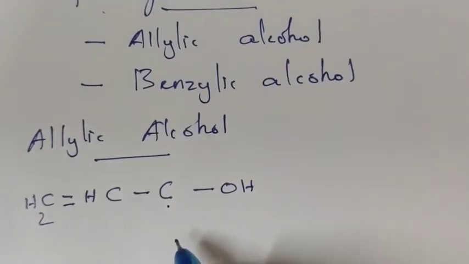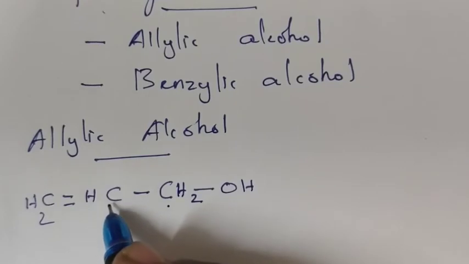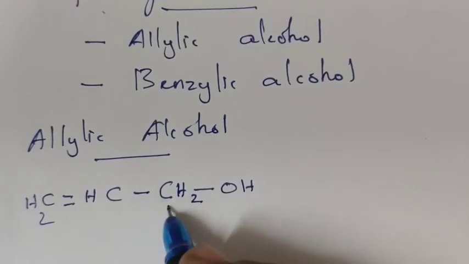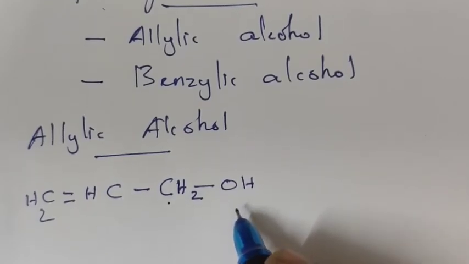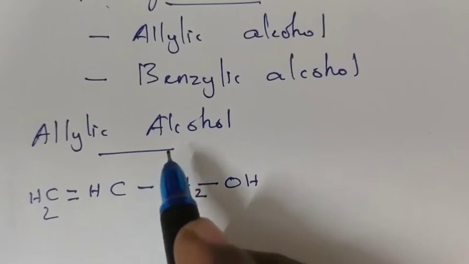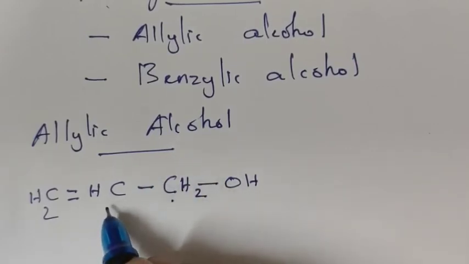So allylic carbon means the carbon which carries the functional group is attached to a double bonded carbon. This alcohol is called allylic alcohol.